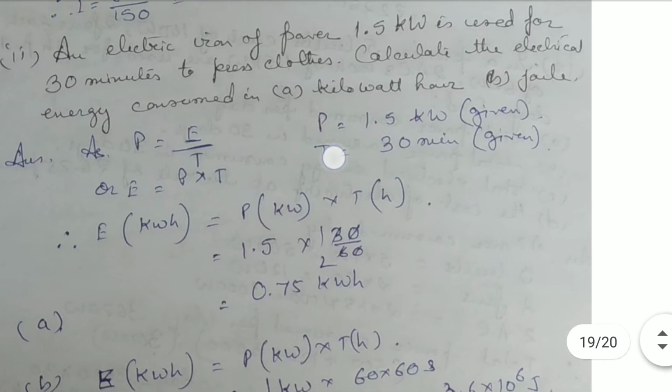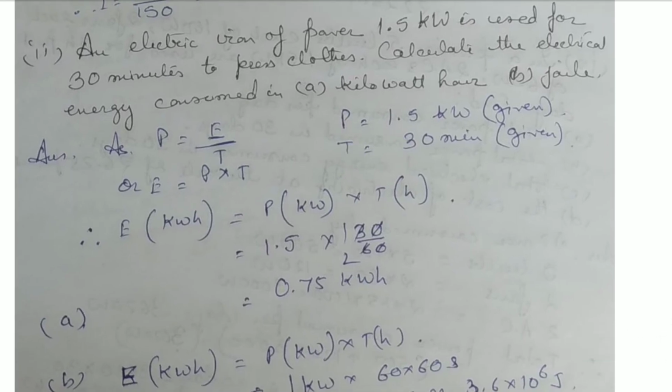Next is an electric iron of power 1.5 kilowatt used for 30 minutes to press clothes. Calculate the electric energy consumed in kilowatt hour and joule. So power is equal to E by T, or you can say E is equal to P into T. E means energy, P is given as 1.5 and T is 30 minutes.